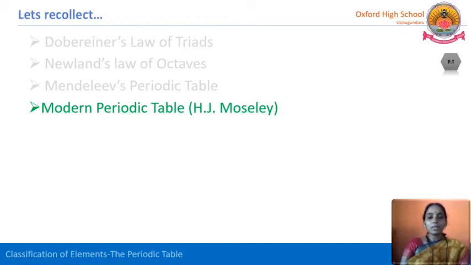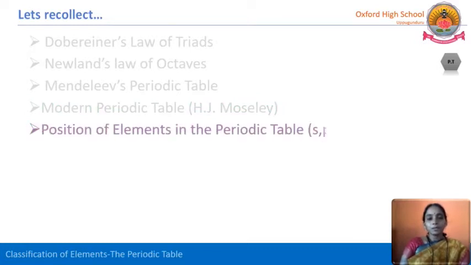and in terms of electronic configuration also we can state. Why? Because the electronic configuration of a particular element plays a major role in predicting the properties. So in terms of electronic configuration, we can say that the physical and chemical properties of the elements are the periodic functions of their electronic configuration. That is all about the modern periodic table, how it came into use.